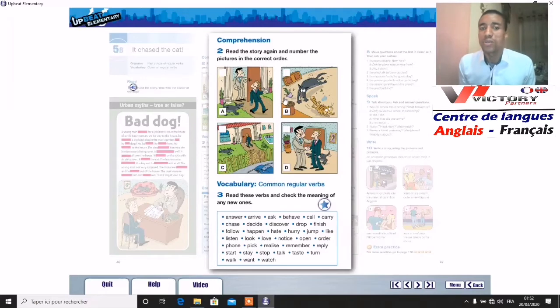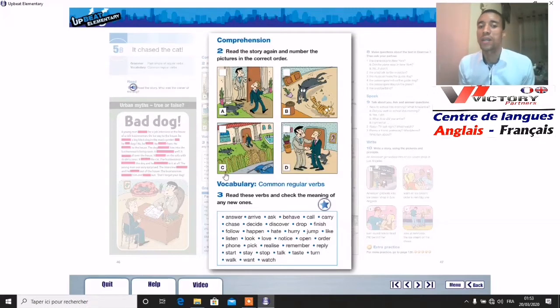Picture number 1 is C. Number 2 is D. Number 3 is B. And number 4 is A. So this is the correct order of the pictures.